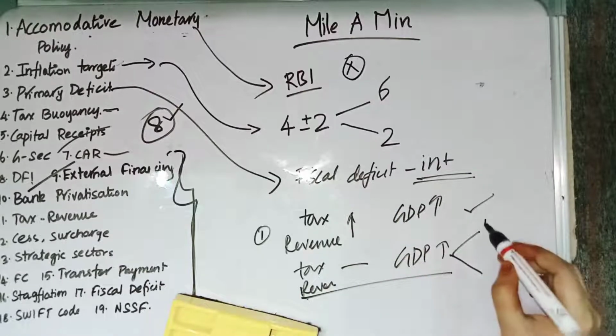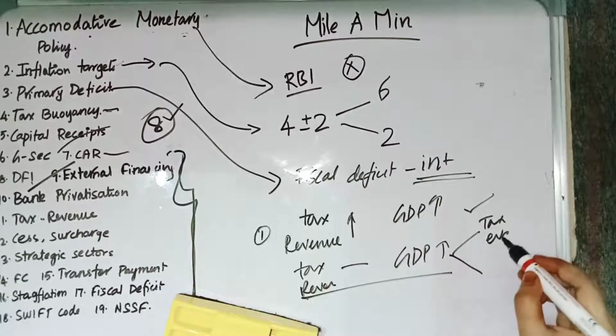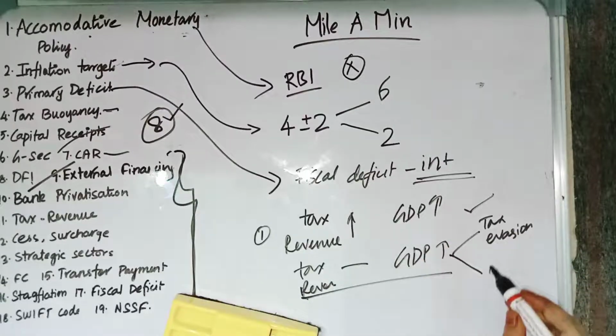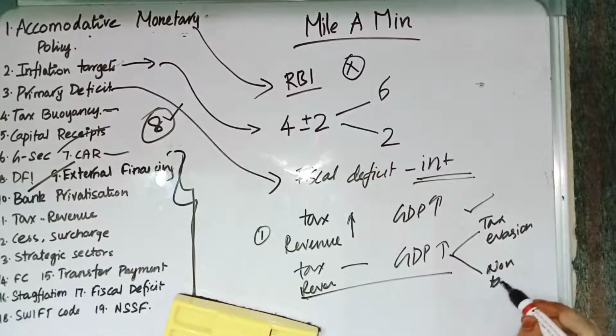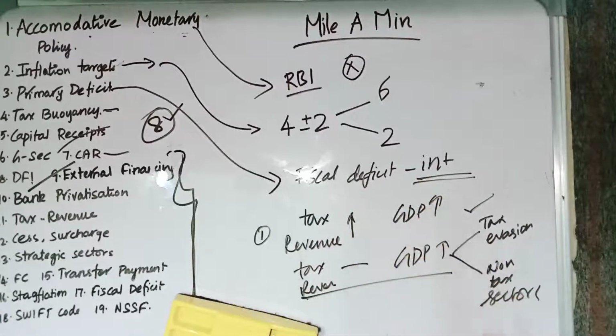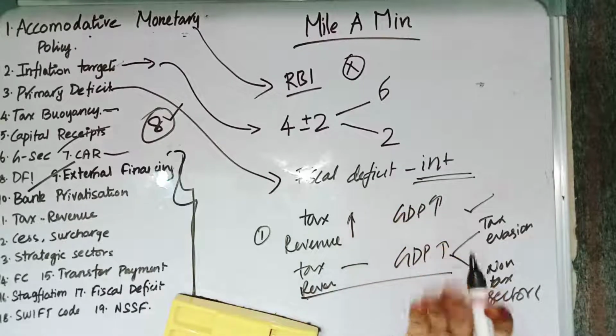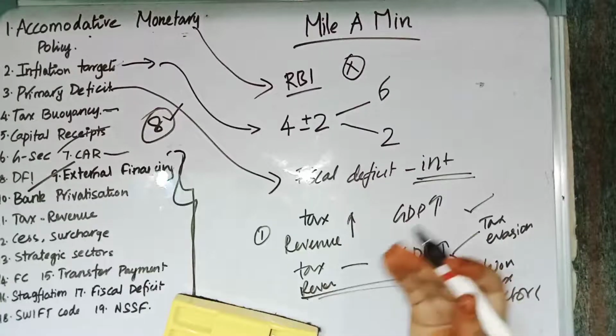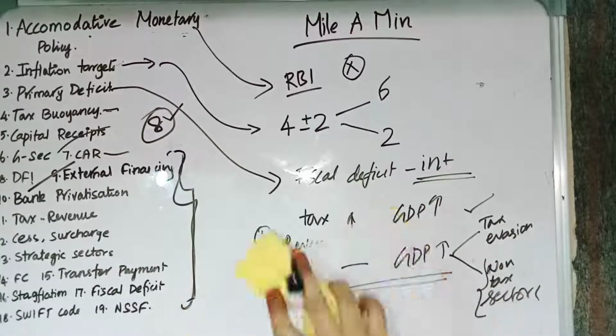There might be two reasons. One is tax evasion by the people, or else the growth in GDP is because of the non-tax sectors. An example of a non-tax sector is agriculture. Agriculture is one of the non-tax sectors because agricultural tax is not imposed by the Union. Some states impose agricultural tax and some states do not collect it. So growth in non-tax sectors also leads to this condition: an increase in GDP, but no change in tax revenue. So that is tax buoyancy.